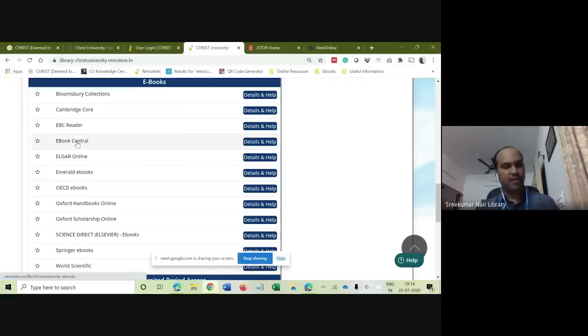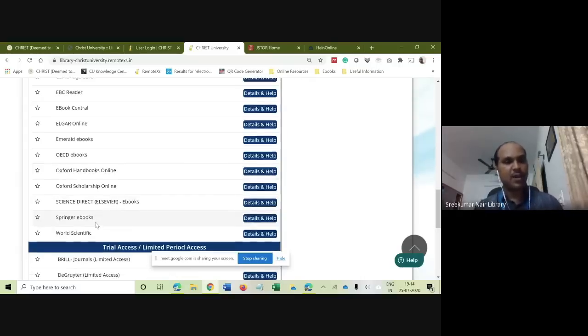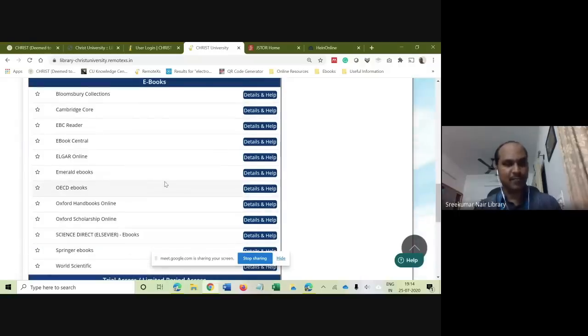Then we have a very large database called eBook Central, which has close to around 165,000 ebooks. We have Emerald Books on management, Elgar on law, OECD on economics, Oxford Handbook Online. It's multidisciplinary. You get science, arts and humanities. You name it, you get the ebook collection here.